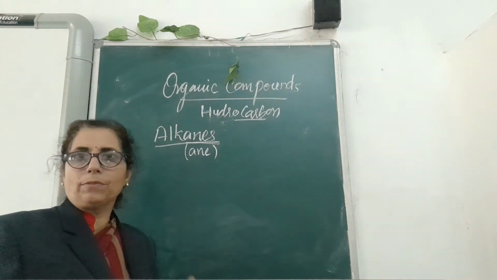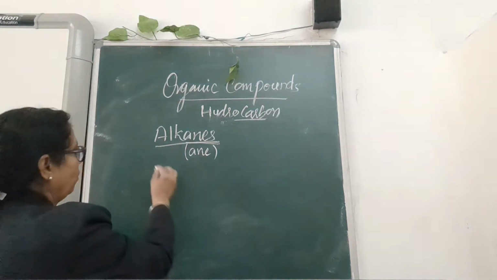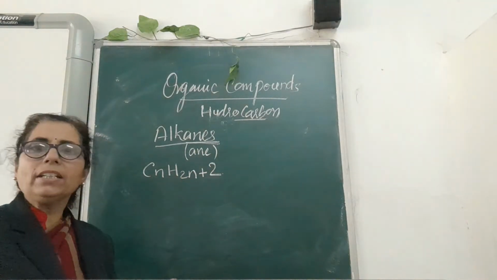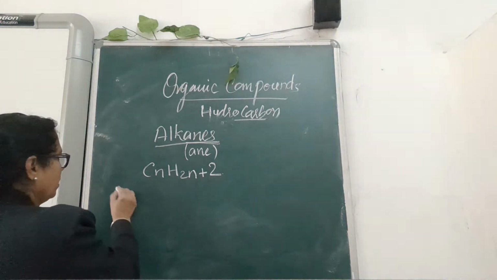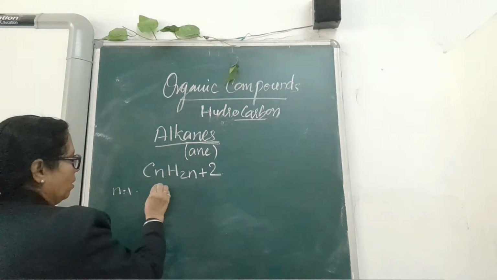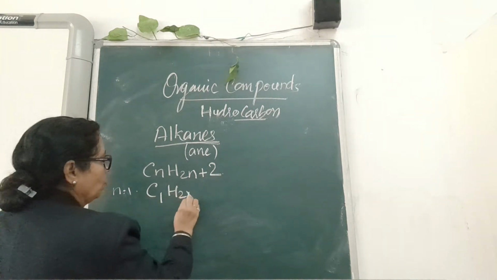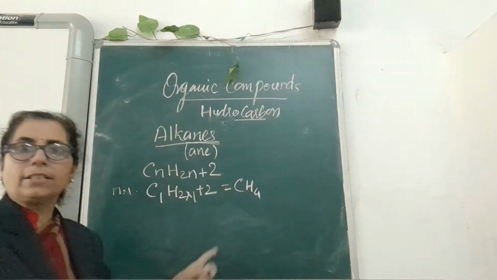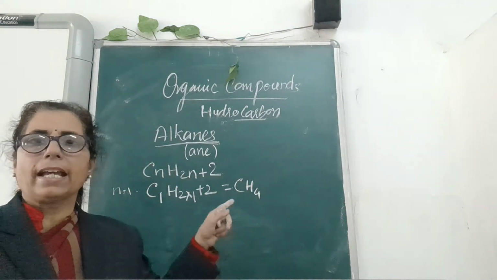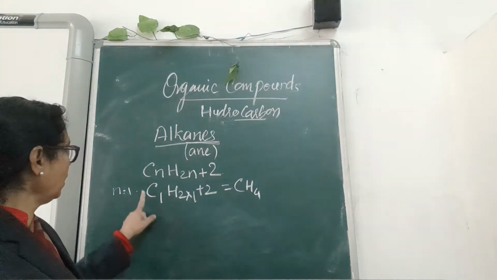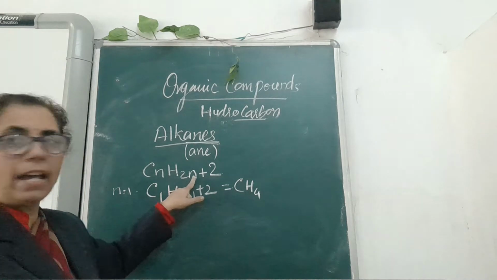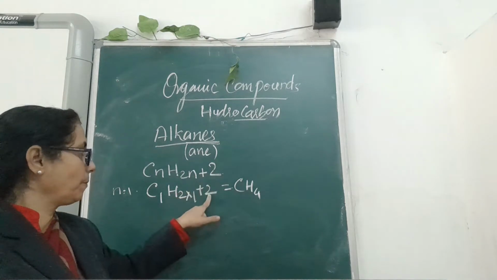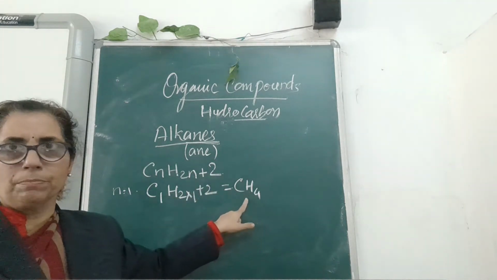Now the very first thing we have to do is see the formula, CnH2n plus 2. When we take one carbon, that is when n is equal to 1, we get C1H2 into 1 plus 2. So what formula do you get? CH4. That is the first member of the alkanes, CH4. In place of n we have placed 1, so the hydrogen is 2 into 1 plus 2, and the compound formed is CH4.